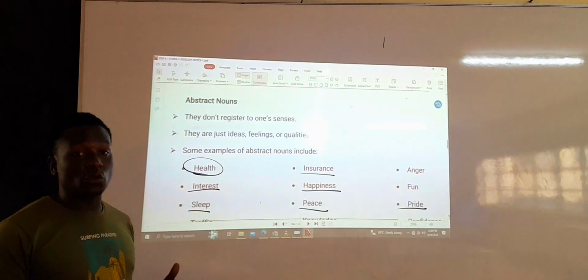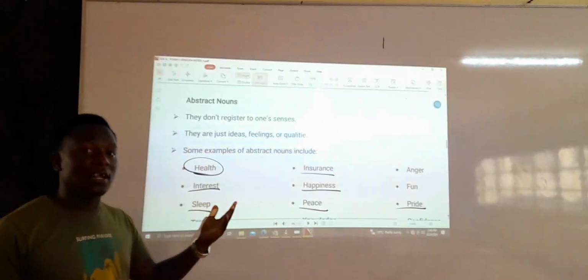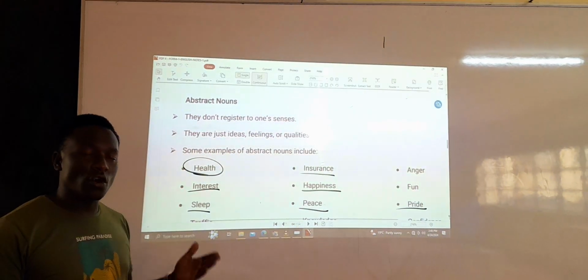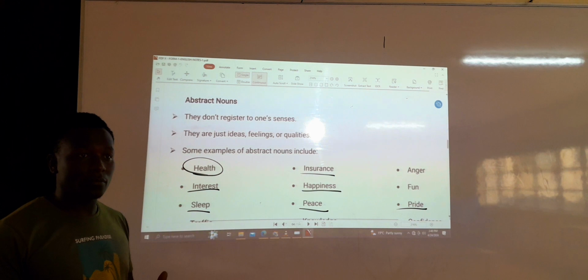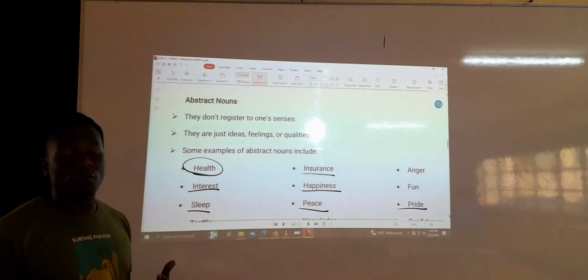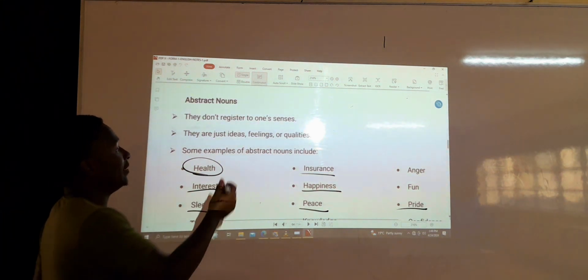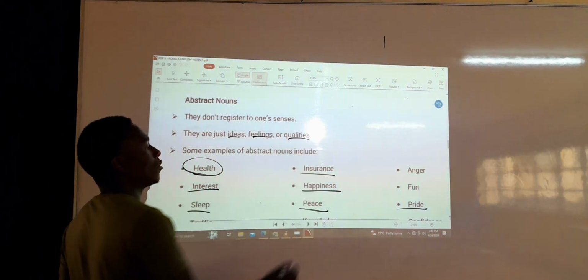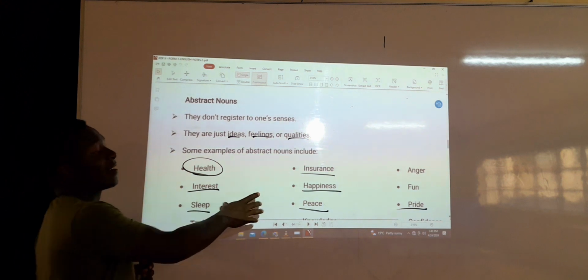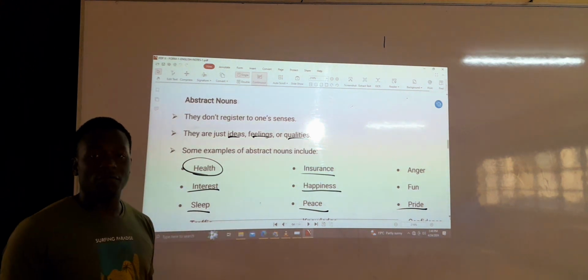That's the difference between concrete nouns and abstract nouns. Concrete nouns register to the 5 senses of the human body. Abstract nouns don't register to the senses of the human body. They just name ideas, feelings, or qualities. And these are examples of abstract nouns.